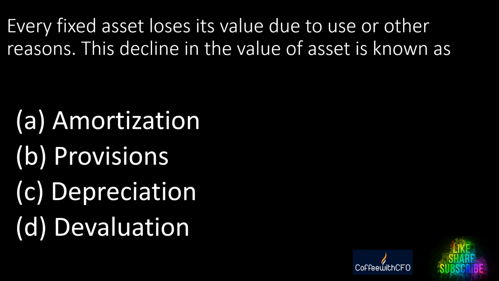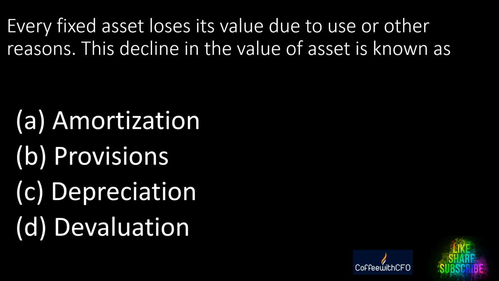Next question. Every fixed asset loses its value due to use or other reasons, such as continuous use in production. This decline in the value of the asset is known as what?